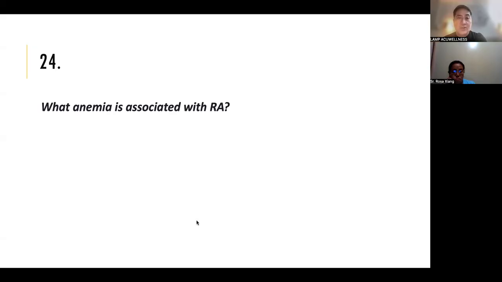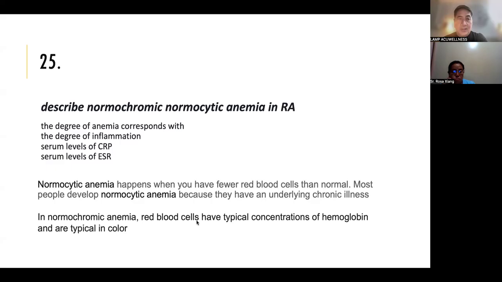What anemia is associated with RA? Normochromic normocytic anemia. Okay. Describe normocytic normochromic anemia. The degree of anemia corresponds with the degree of inflammation, or serum levels of CRP and ESR.